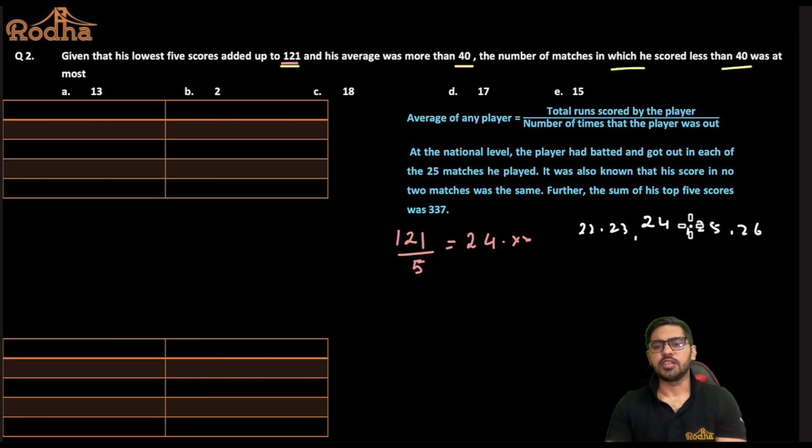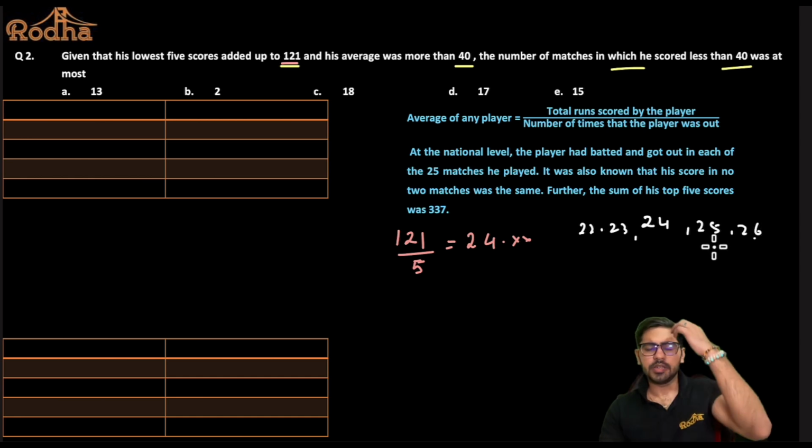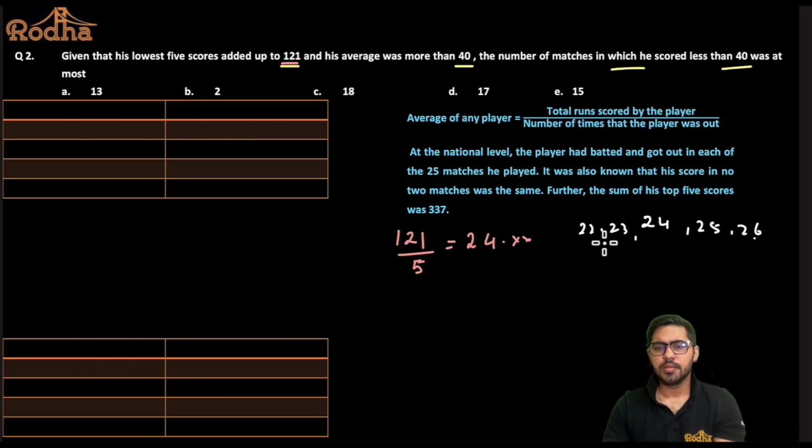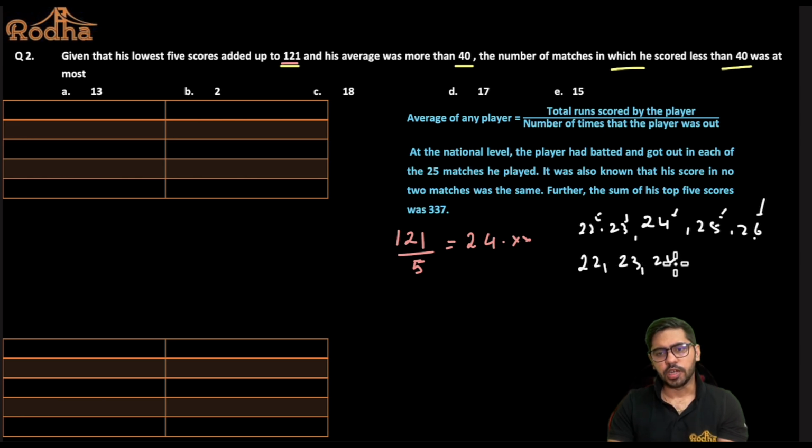Now what is the sum of all these 5 numbers? Let's see here. So 20 plus 20 is 40, plus 20 is 60, plus 20 is 80, plus 20 is 100, right? So 5 twenties is basically 100. Then we have a 6 here, 6 and 5 is 11, 11 and 4 is 15, 15 and 3 is 18 and 2 is 20. So this is 120 basically. So to make it 121, I'll make it 22, 23, 24, 25 and 27, right? I'll make it a 27.